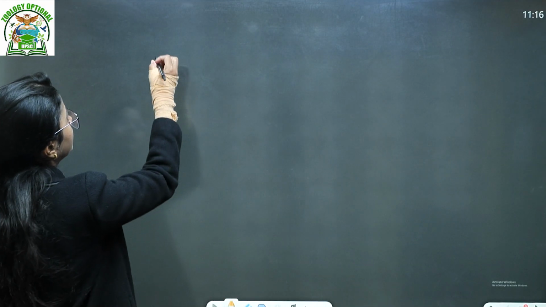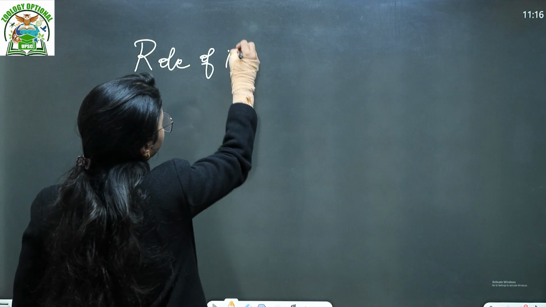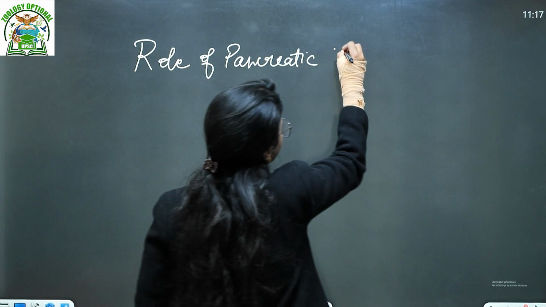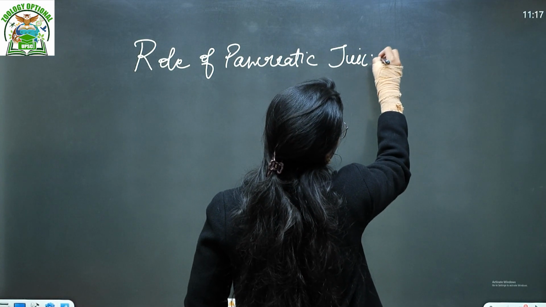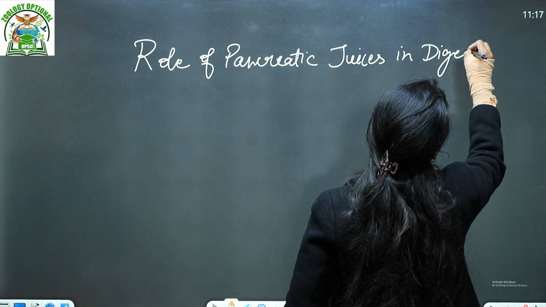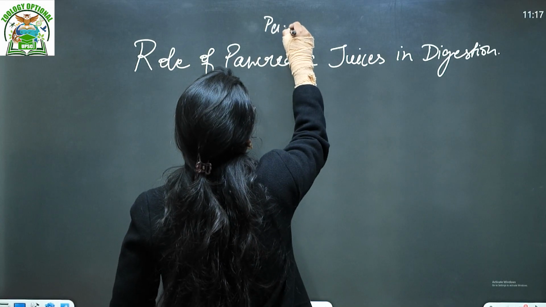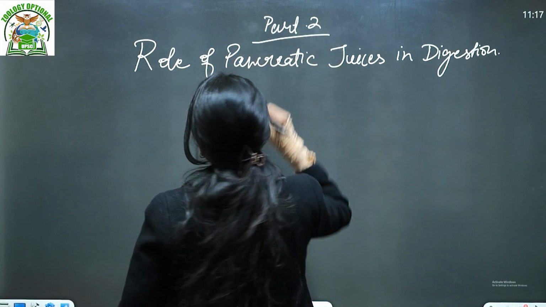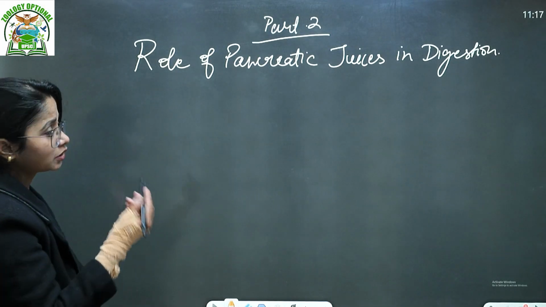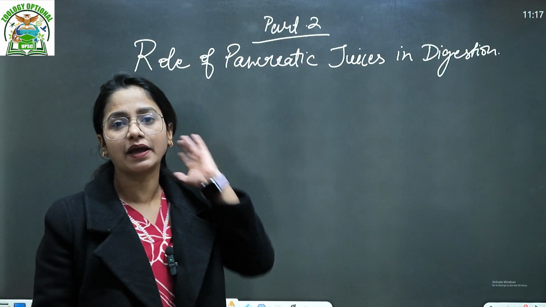So start from here: the role of pancreatic juice in digestion. This is your part 2. Part 1 we have already covered, in which we talked about the basic things of the pancreas. So first of all, we need to know what chemical compounds are present in the pancreatic juice.